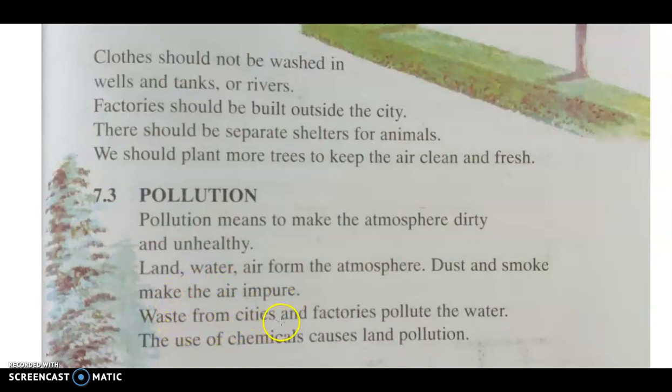Waste from cities and factories pollutes the air. Now, all the waste that is released from the factories and from the cities pollutes the water. The use of chemicals causes land pollution. A lot of chemicals are used for growing crops. This pollutes the air and land.